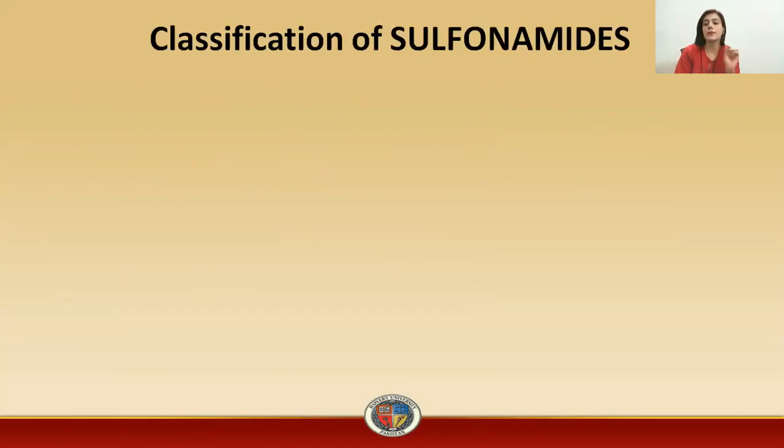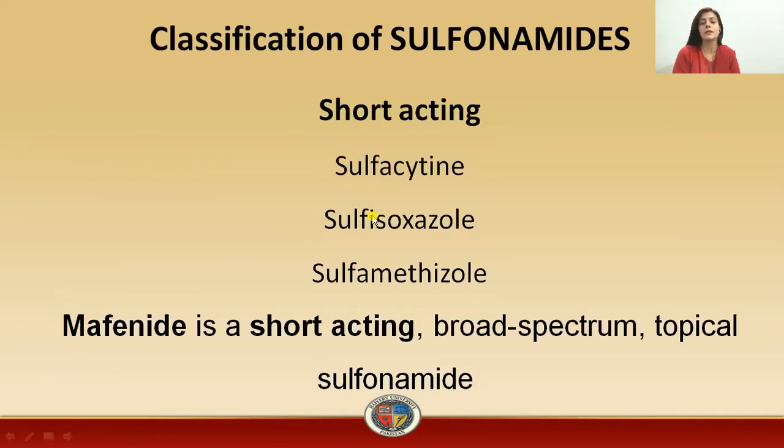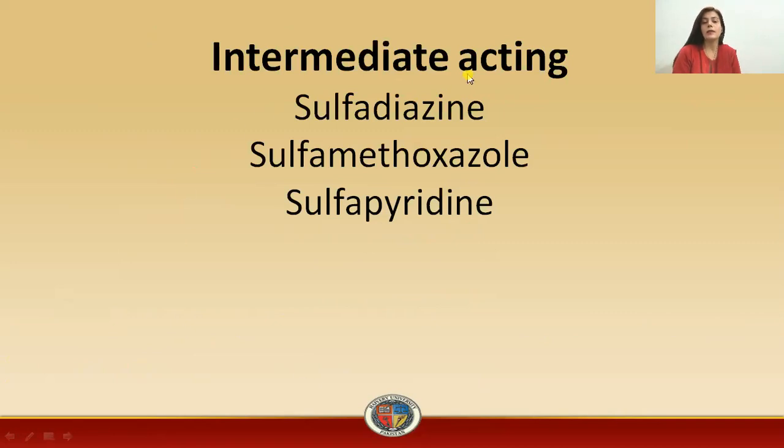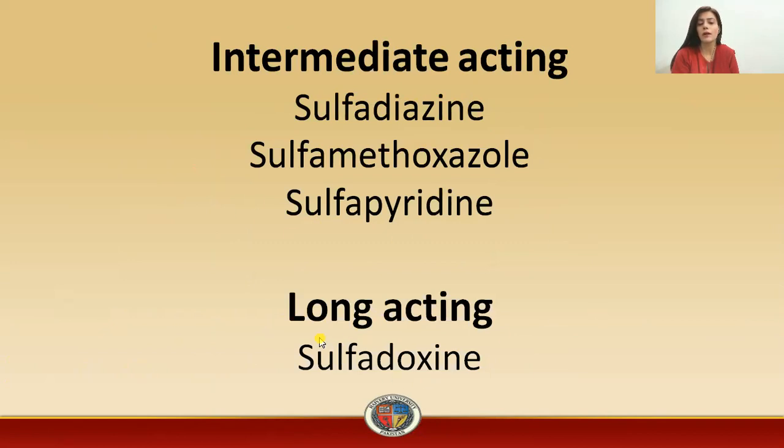Now, coming towards the classification of the sulfonamides. As I have previously discussed in my previous video, they are categorized according to their duration of action. According to that duration, we have the short acting sulfonamides, which contain sulfacytine, sulfamethoxazole, sulfamethizole, and the short acting mafenide. We have already seen the picture of this mafenide in our previous lecture. Then we have intermediate acting sulfonamides, which are sulfadiazine, sulfamethoxazole, and sulfapyridine. Then we have the last category, the long acting sulfonamide, which is sulfadoxine.